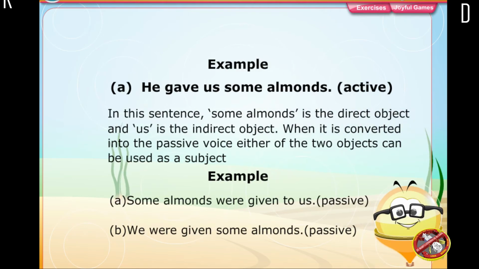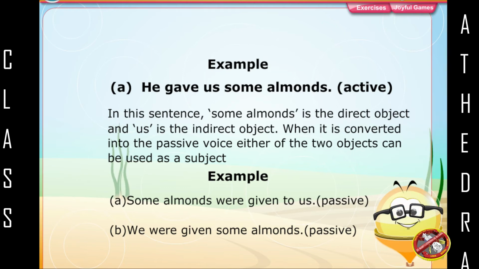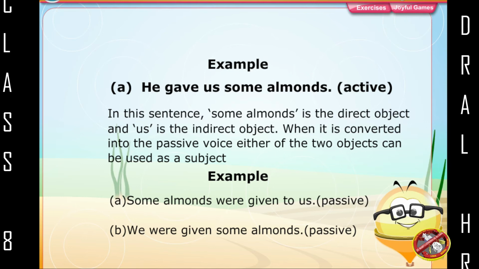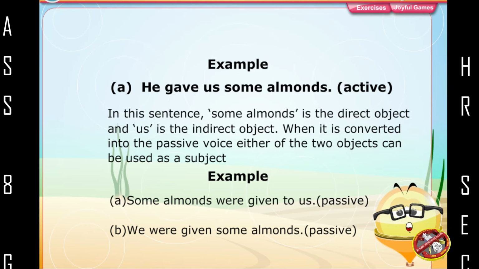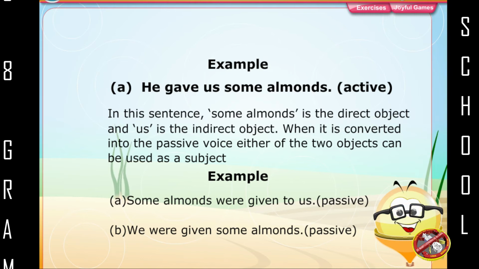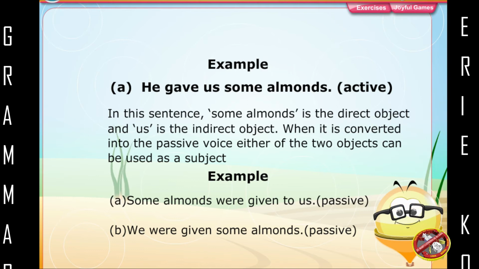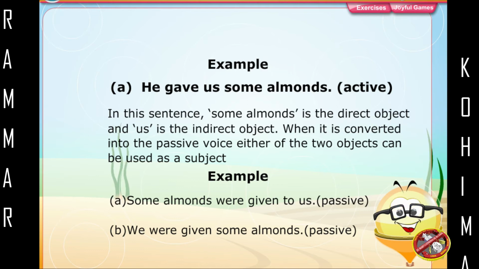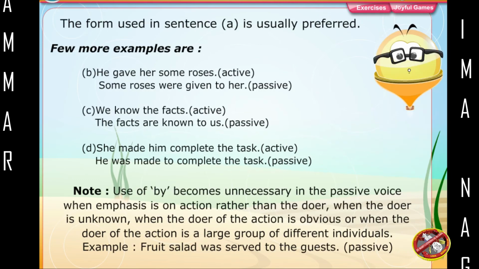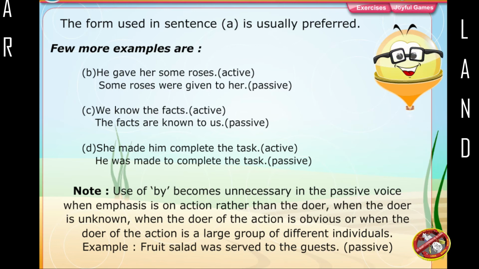Example: He gave us some almonds. Active. In this sentence, some almonds is the direct object and us is the indirect object. When it is converted into the passive voice, either of the two objects can be used as a subject. Examples: Some almonds were given to us. Passive. We were given some almonds. Passive. The form used in sentence 1 is usually preferred.